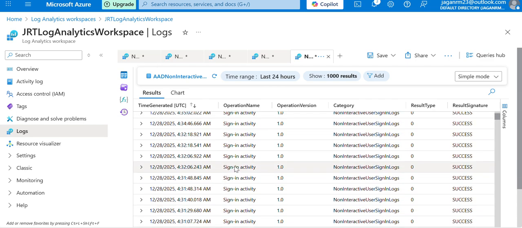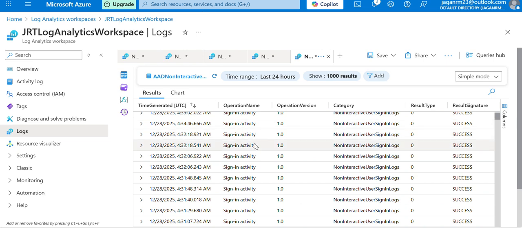Let me give a quick review of the things. This is how Sentinel collects all the logs which are put into Log Analytics workspace, and then Sentinel applies some logic, some analysis and intelligence, and creates alerts based on that.